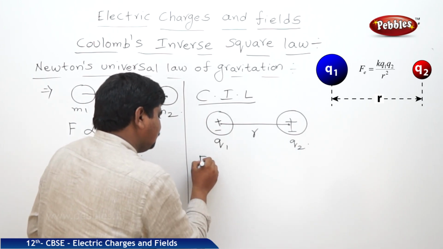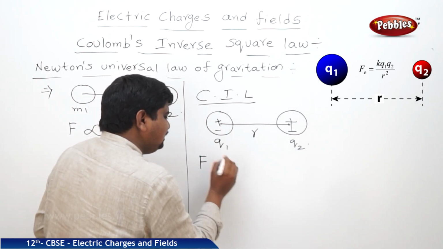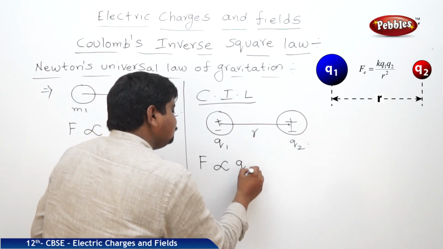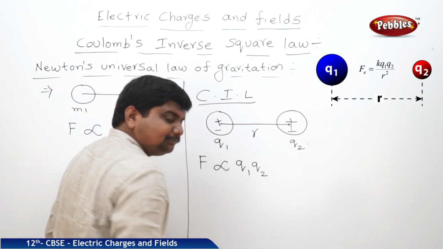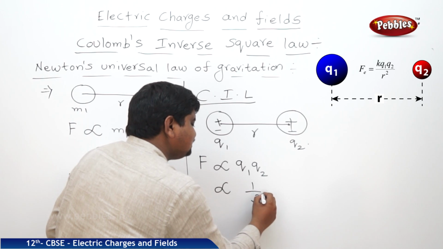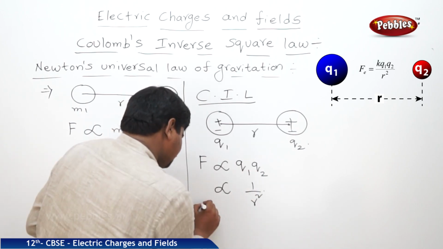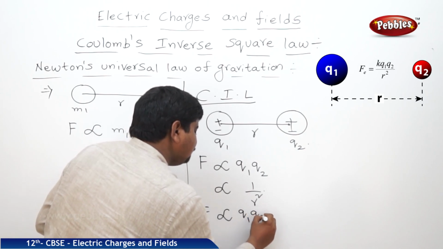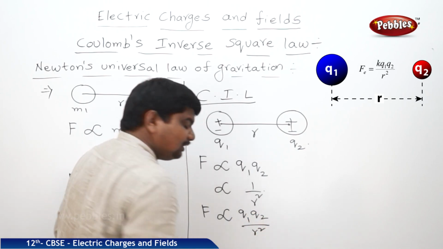So the force between two charges is directly proportional to the product of their charges, inversely proportional to the square of the distance between them. Collectively, F is proportional to Q1 Q2 by r square.